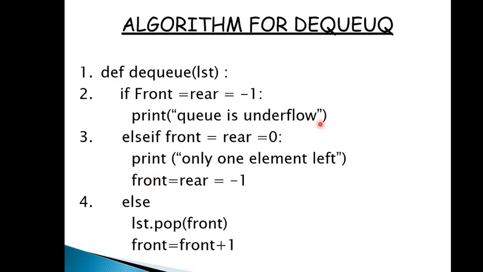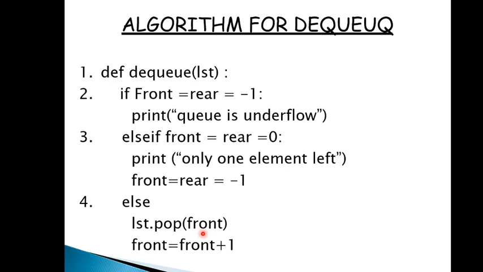And if this is not true and the second condition is not true, we will pop our element. And remember students, in stack we are not passing any argument, but here we are passing the argument, and the argument is the index position of the front. Because how will the pop function work?